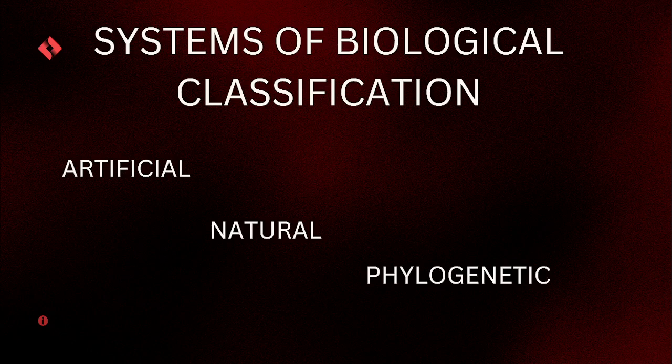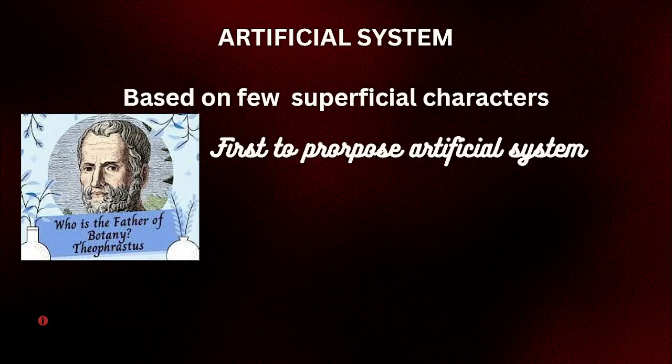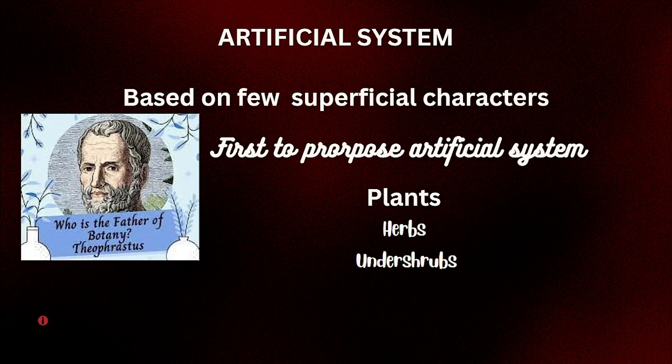Let's discuss the artificial system. This system is based on a few superficial characters. You know who proposed it first? Yes, Theophrastus was the first to propose the artificial system of classification. He classified plants on the basis of their habit, into 4 groups as herbs, undershrubs, shrubs, and trees.